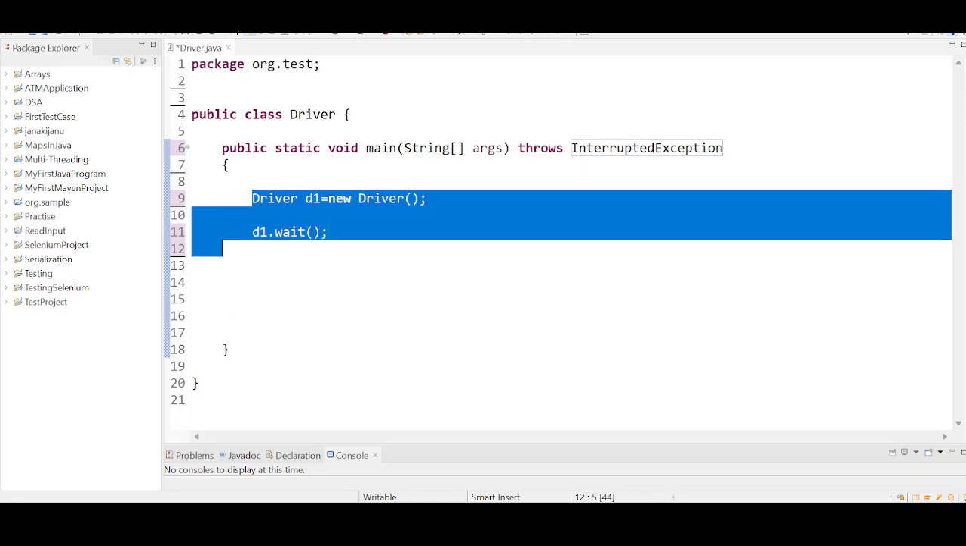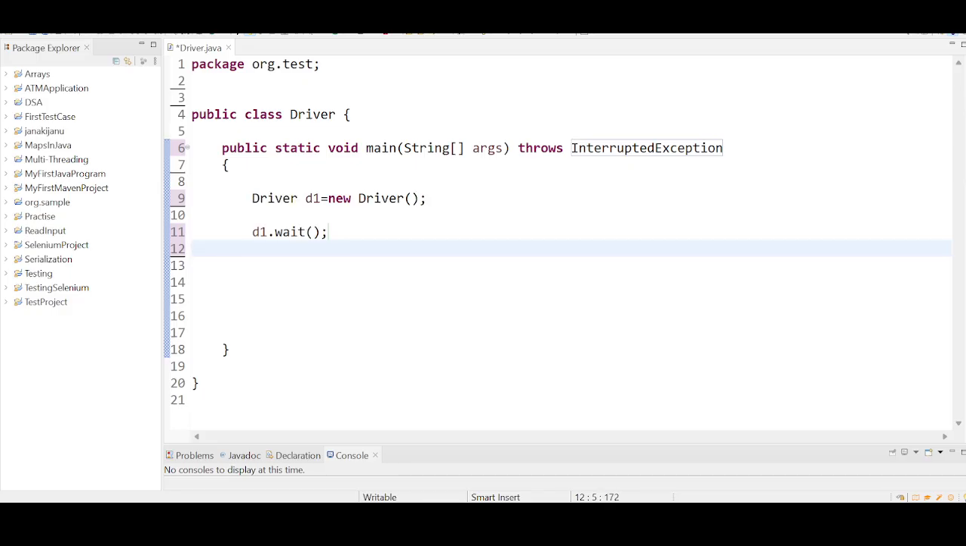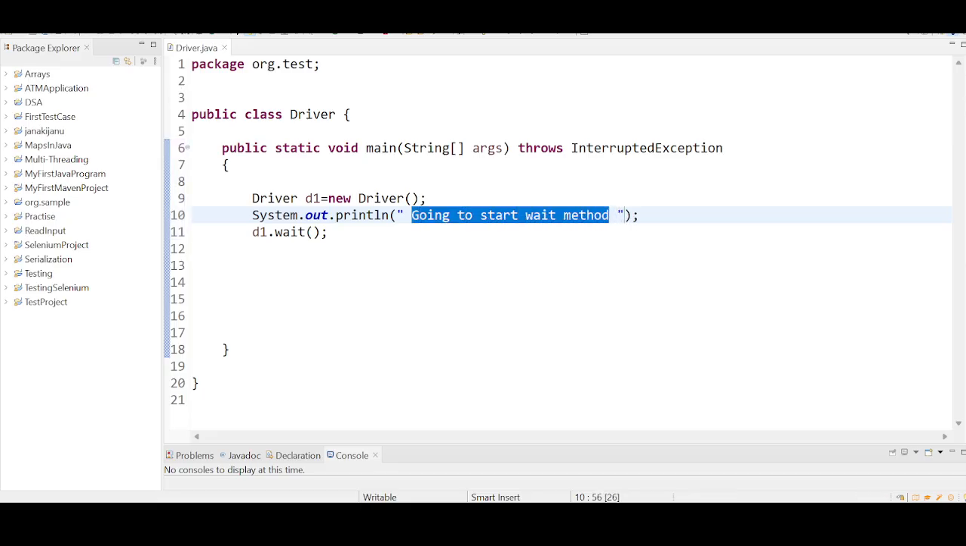Now what happens if I run this code? Do you think the main thread will wait forever, or what do you think on this statement? What do you think the output is going to be? Let me print "going to start wait method". So what do you think the output is going to be? "Going to start wait method." This is your understanding, right? Yes, sir.